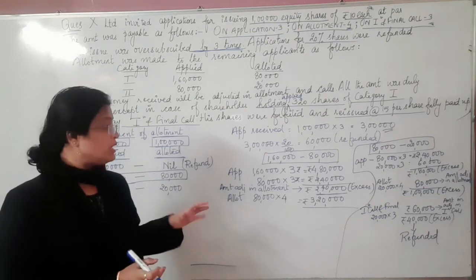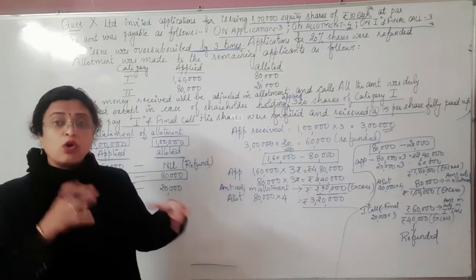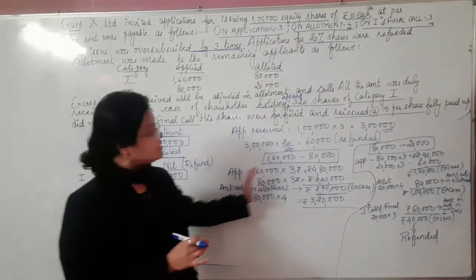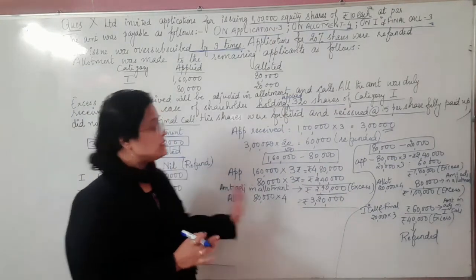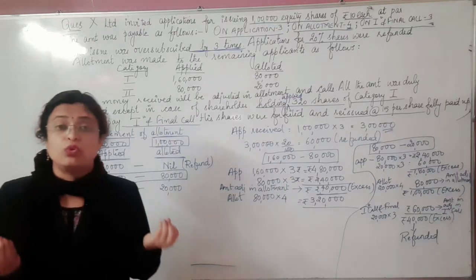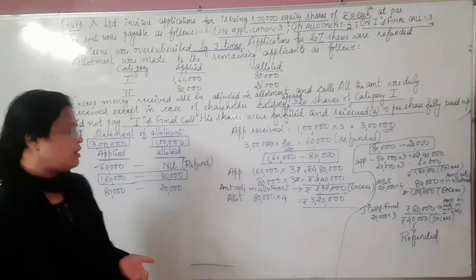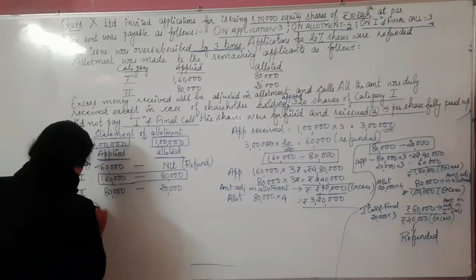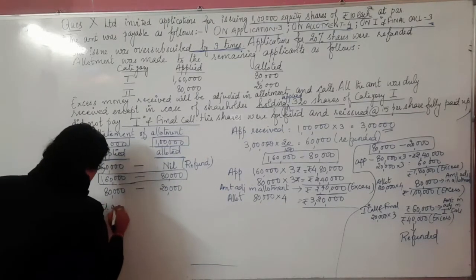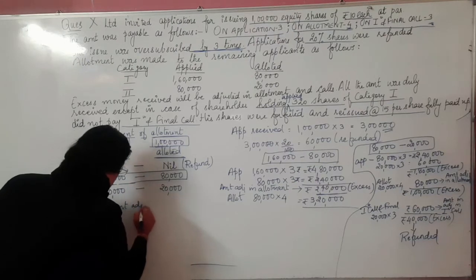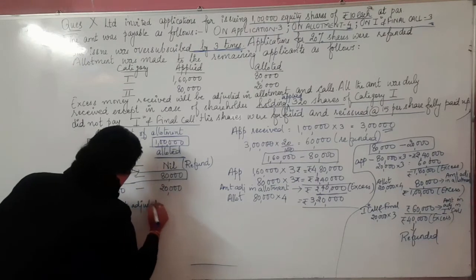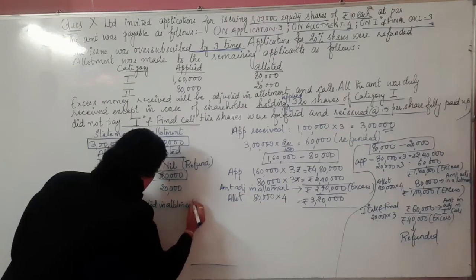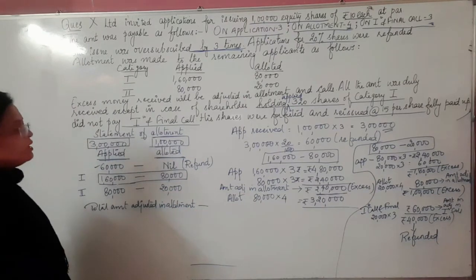Okay, so this working we have to incorporate with the journal. That's what we are going to see here. After doing this entire working, let's identify the total amount to be adjusted in the allotment. See children, I'm going to write down over here the total amount adjusted in allotment installment.